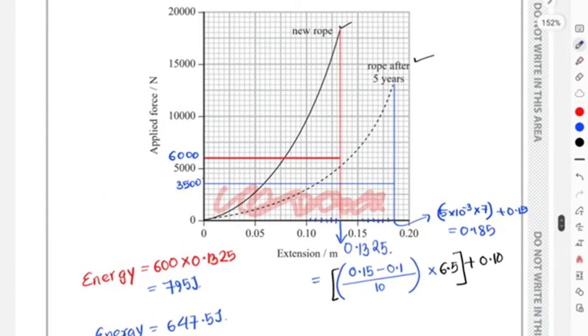And what else can we measure over here? Other than that, we can also measure the stiffness, but for the stiffness, we need to use a tangent because this is not a curving line, right? With the stiffness, you have to draw a tangent this time. So for example, I am going to draw a tangent over here.